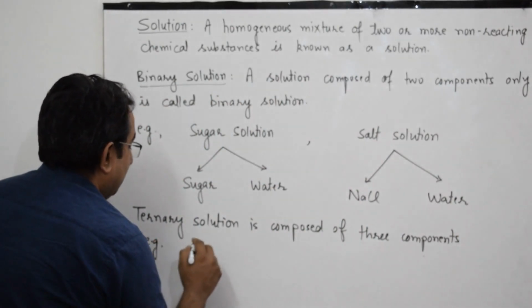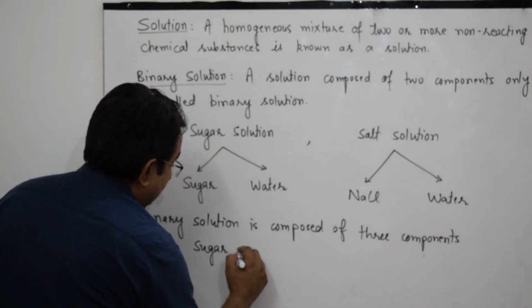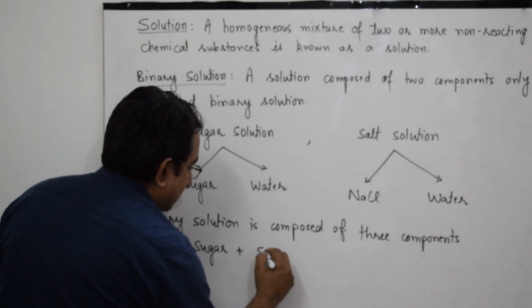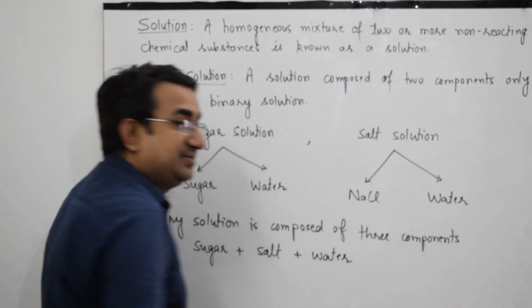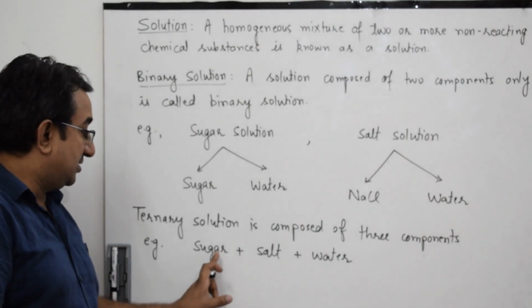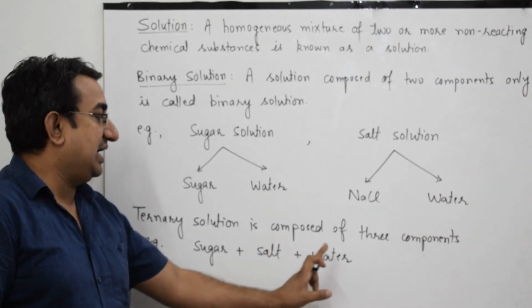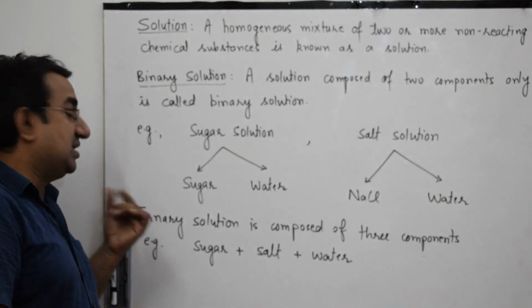For example, a solution of both sugar and salt in water. In such a solution, there are 3 components: sugar, salt and water. That is why the solution is termed a ternary solution.